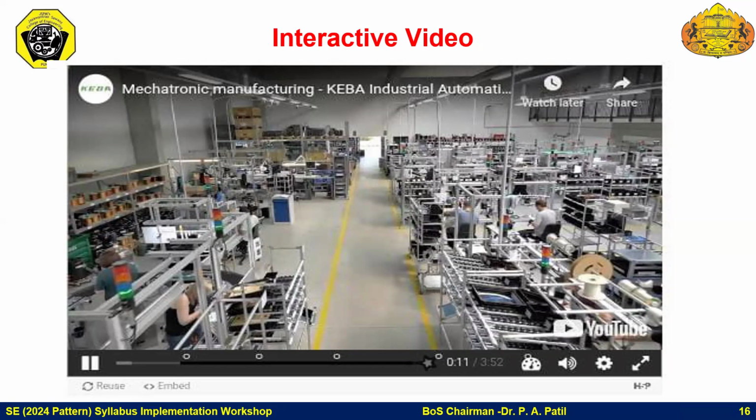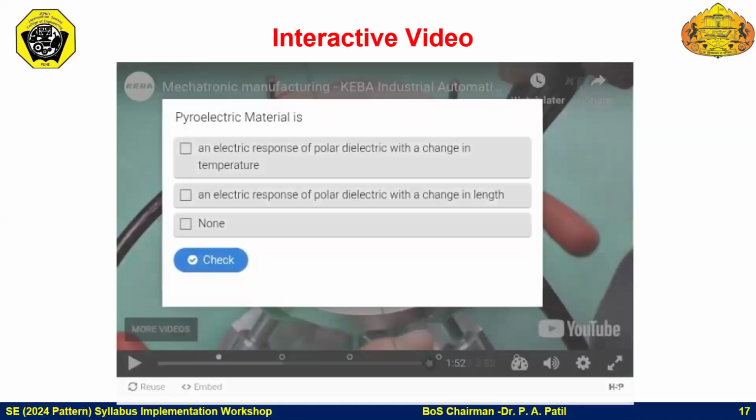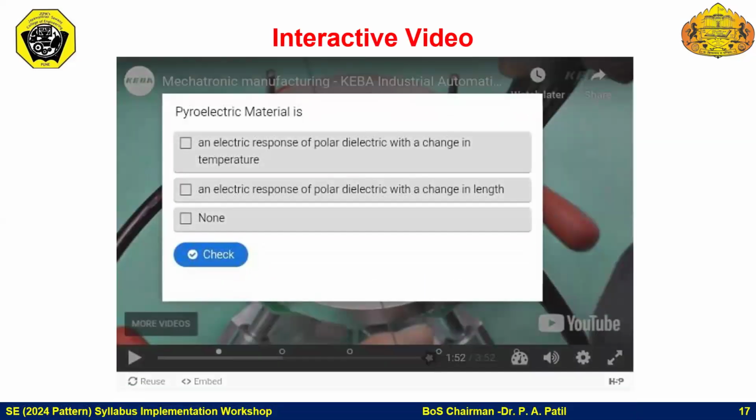some interactive video tools are available where you can place the questions in between. On that particular part of the video you can frame questions, and unless and until students attempt that particular question correctly, that video will not be completed. So after watching the complete video, it ensures that students understood that particular video, and accordingly it also ensures the takeaways we are expecting from the industrial visit.